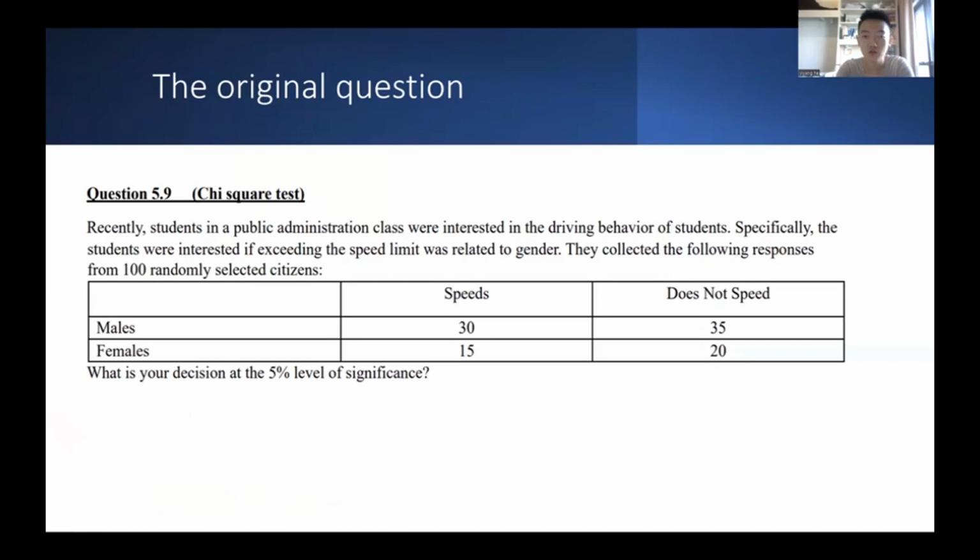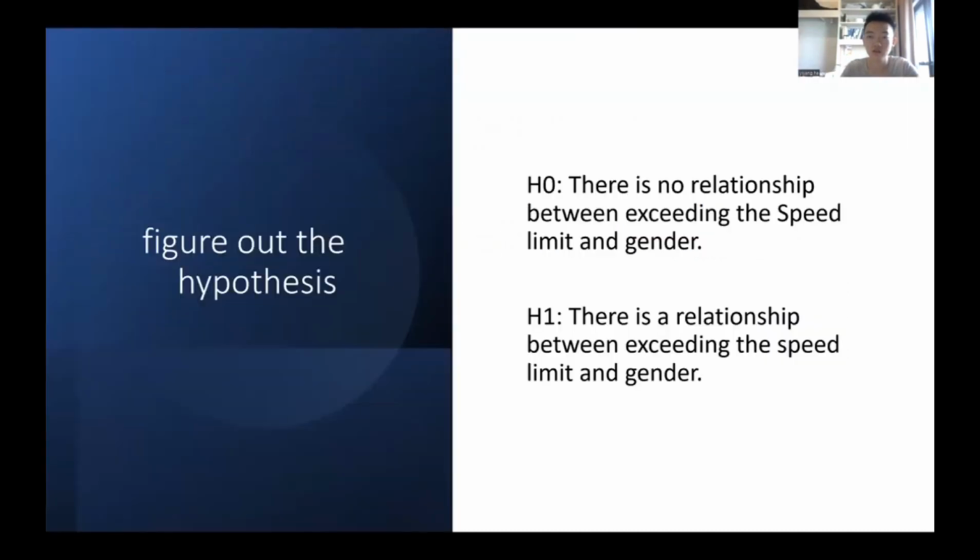There are 100 people involved in this test, 65 male and 35 female, and we are going to test at the 5% level of significance.